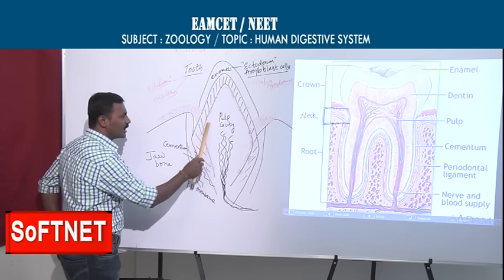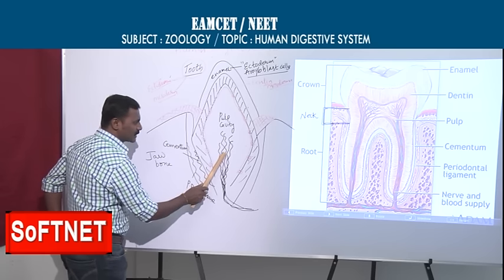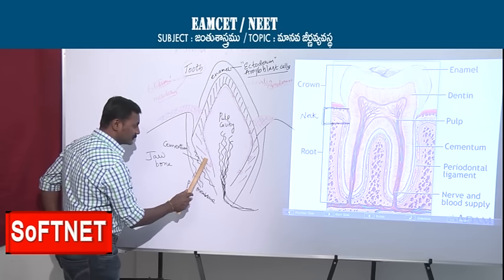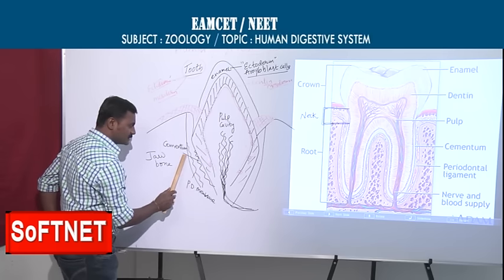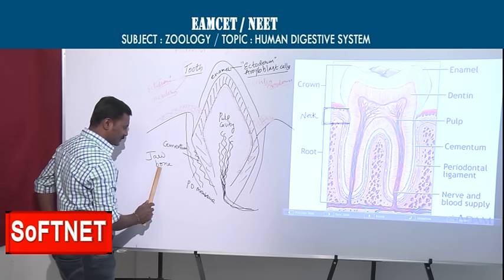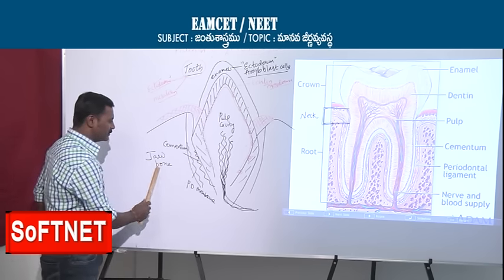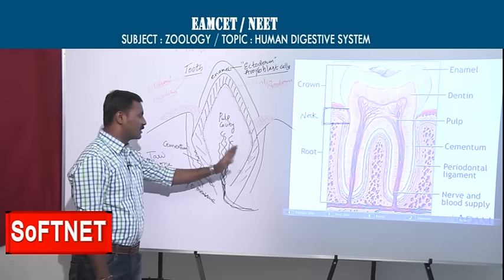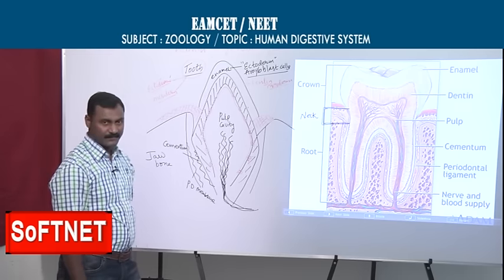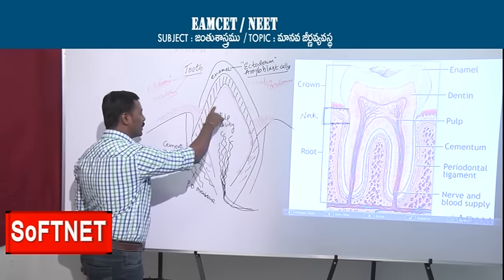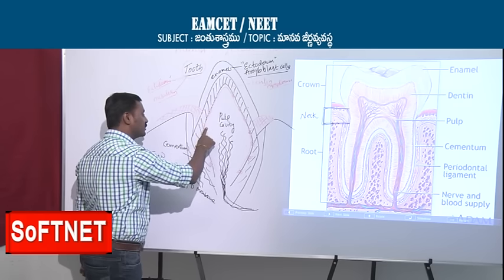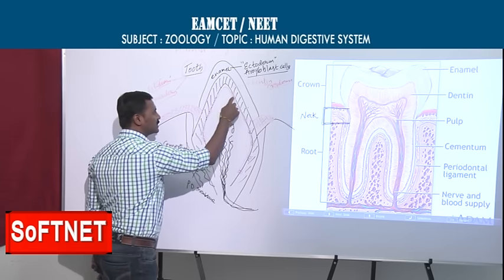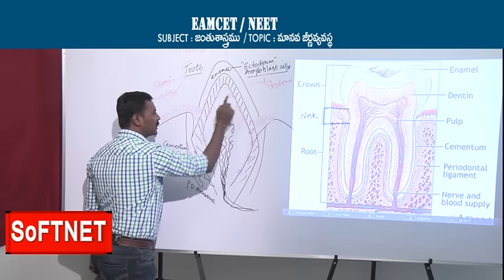Once again, pulp cavity, odontoid membrane, dentin, cementum, next periodontal membrane, jawbone. In examination they will ask you about the structures from inside to outside and outside to inside. What is this lining, periodontal membrane or odontoid membrane? Odontoid membrane. Why? Because odontoblast cells are there, so that's why it is called odontoid membrane.